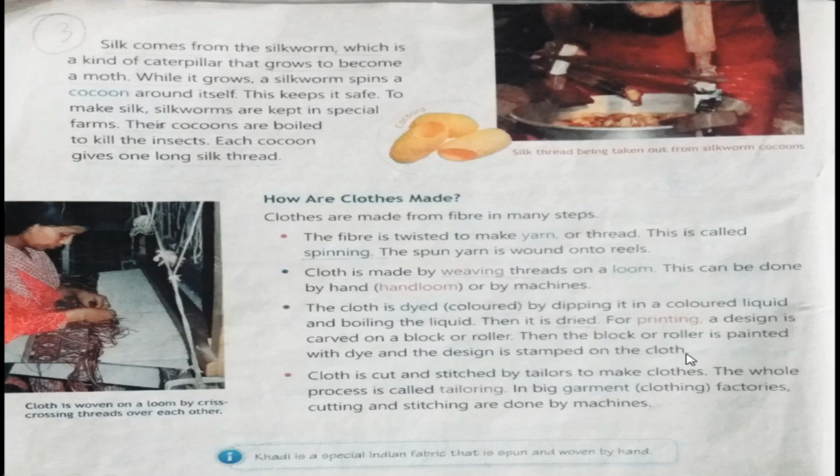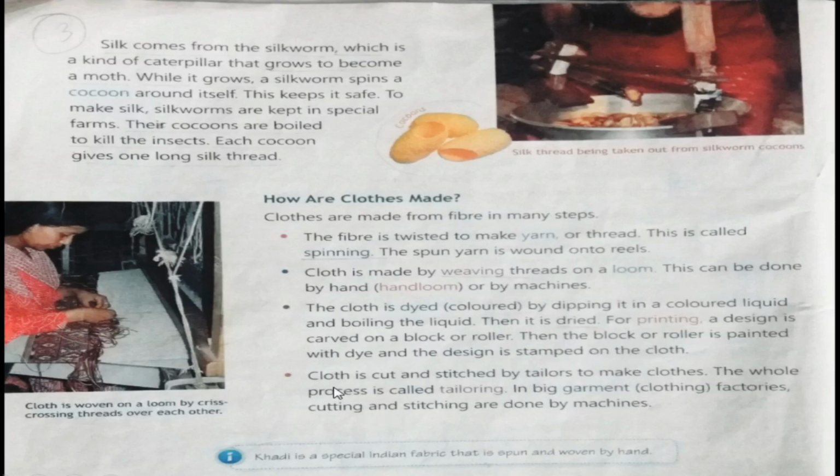So once we get a colorful cloth, the printing process begins. So for printing, a block is taken or a roller. The designs are carved on it. And then it is dipped into the paint. The roller or the block is dipped into the paint, and that painted block is stamped on the cloth and we get colorful designs on our clothes.